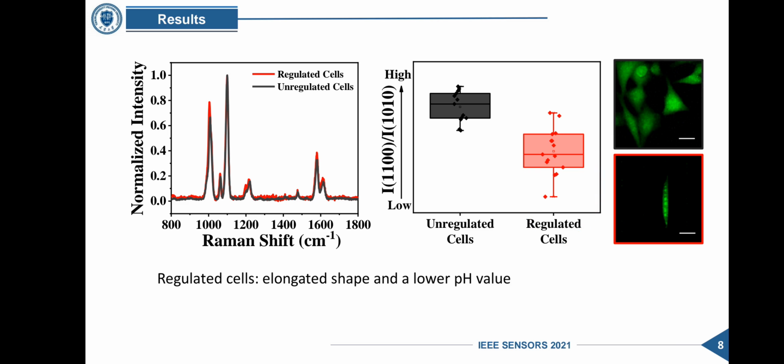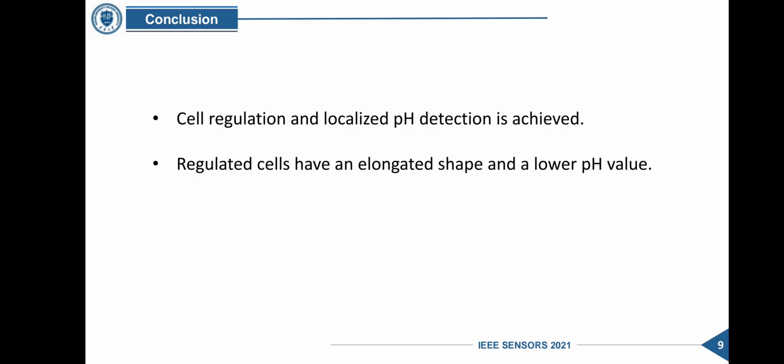Further investigation about the correlation between feature size of PDMS pattern, as well as cellular behavior and the changes of microenvironment is ongoing. In conclusion, a dual functional platform of cell regulation and localized pH detection is achieved by the plasmonic microstrip pattern, and the regulated cells have an elongated shape along the restricted strip micro pattern. Meanwhile, the results of SERS-based pH detection demonstrate that the regulated cells have a lower pH value.